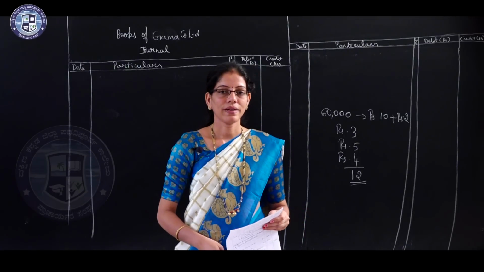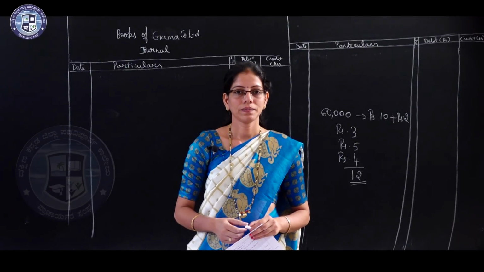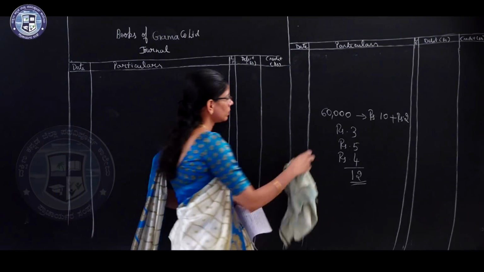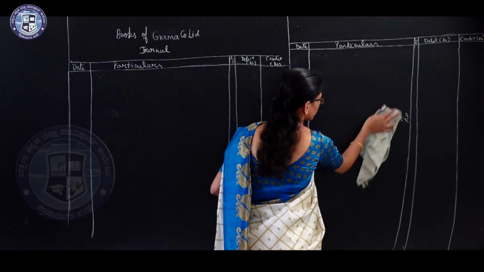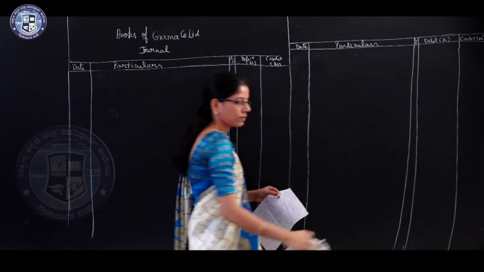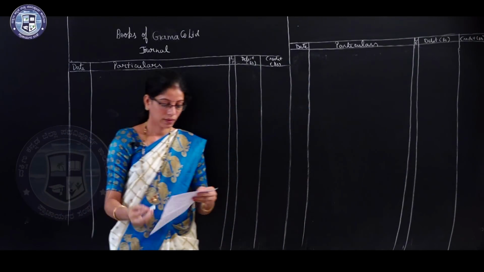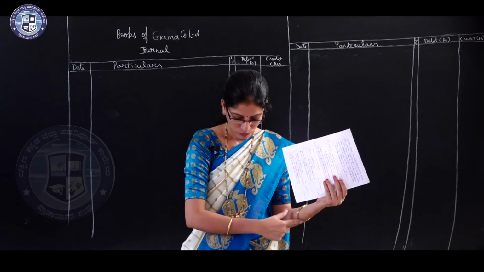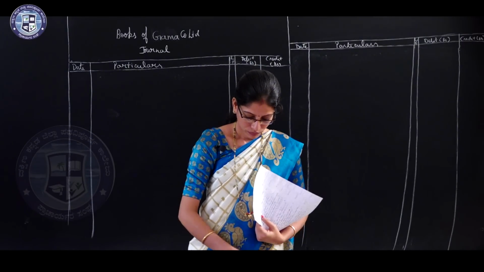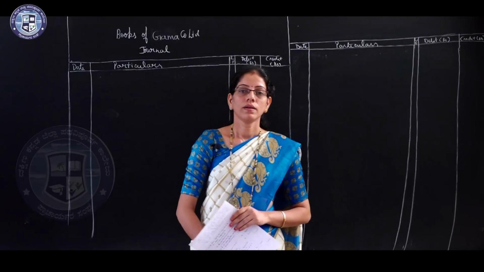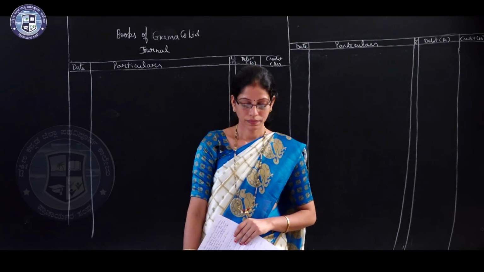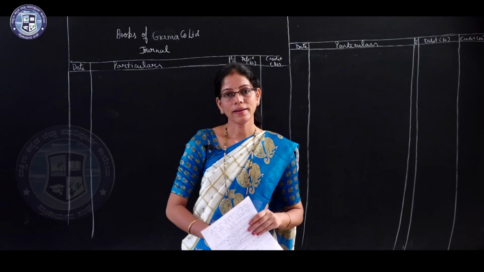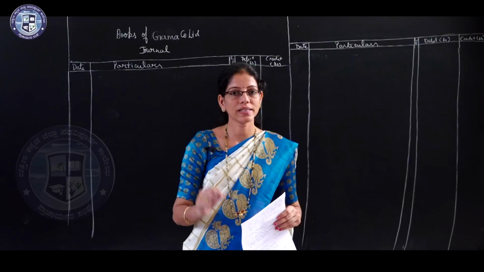Let us pass the journal entries one by one. Note one point there, in your question bank one word is missing.